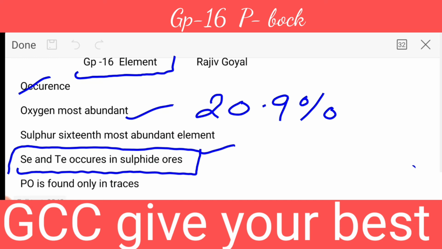The next one is polonium, and polonium we also find only in traces. I hope you all are getting my point. In the same way, you can also write the percentage of sulfur: sulfur is from 0.03 to 0.1. Clear? So this is about their existence.